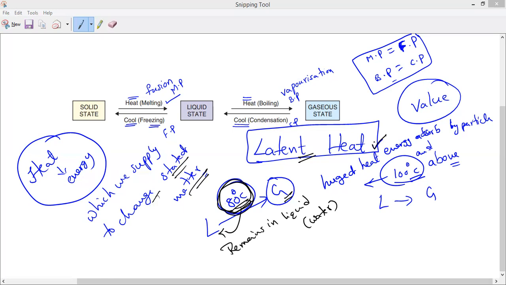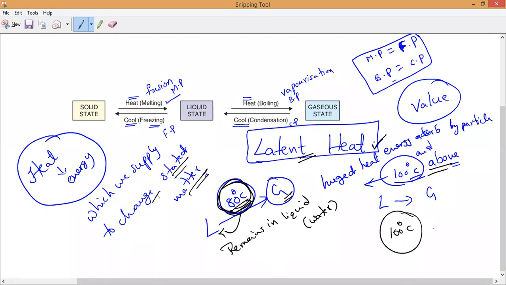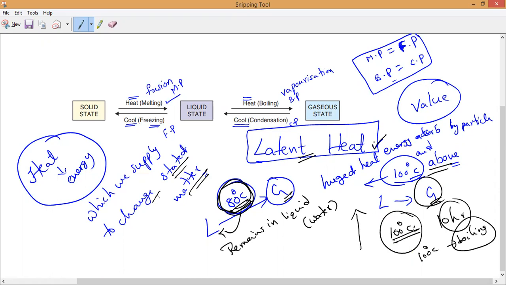At what temperature will water convert into the gaseous state, guys? 100 degrees Celsius and above. Suppose I keep on heating at 100 degrees Celsius for 10 hours, is it possible to convert into the gaseous state? No. It must reach 100 degrees Celsius, then it will start boiling. Till then it will keep observing the energy, so the temperature will keep increasing. Once it reaches 100 degrees Celsius, there is no rise in temperature.